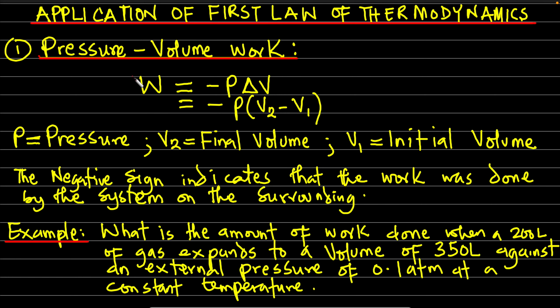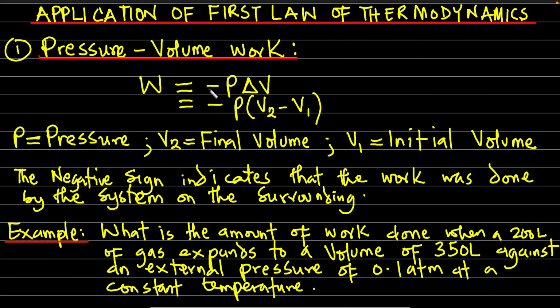All right. The first application of the first law of thermodynamics is pressure-volume kind of work. So imagine somebody asking you, could you please tell me the type of work done that is found in thermodynamics? Is it force times distance? In physics, the work done is force times distance, but in thermodynamics, the work done is pressure-volume type of work. So take note of that. Work done in thermodynamics is a pressure-volume type of work. Work done in physics is force times distance kind of work. So in thermodynamics, we're looking at the pressure-volume type of work.